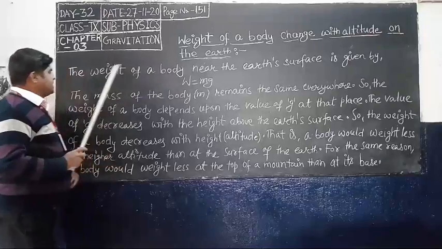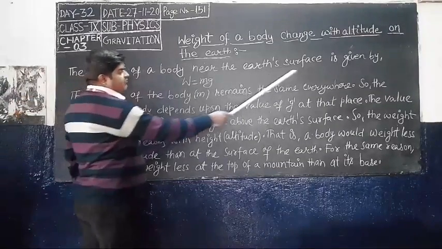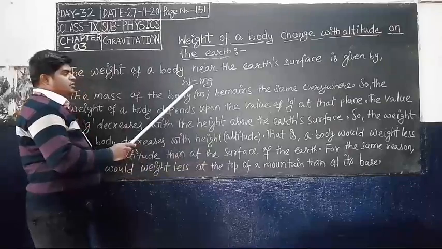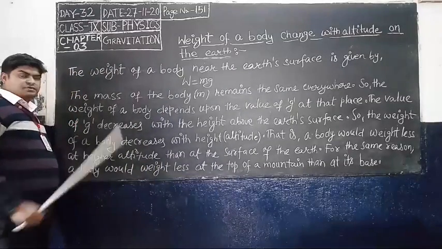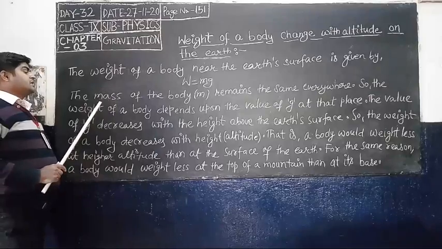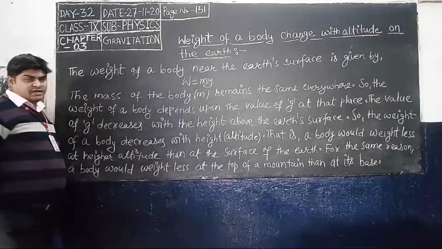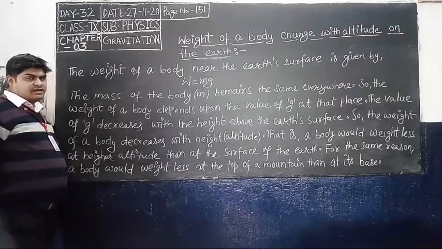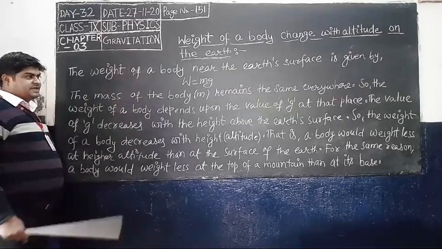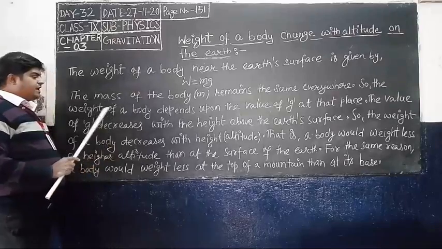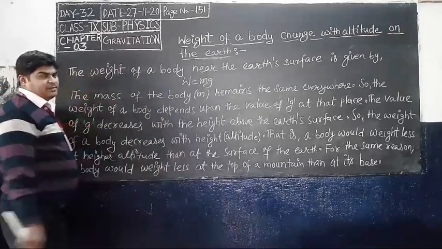The weight of a body near the earth's surface is given by W is equal to mass into acceleration due to gravity. The mass of the body remains the same everywhere, so the weight of a body depends upon the value of g at that place.